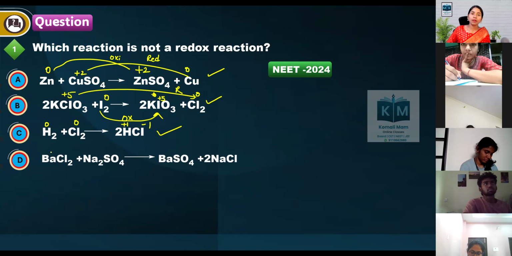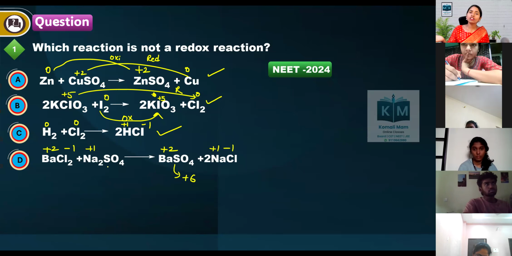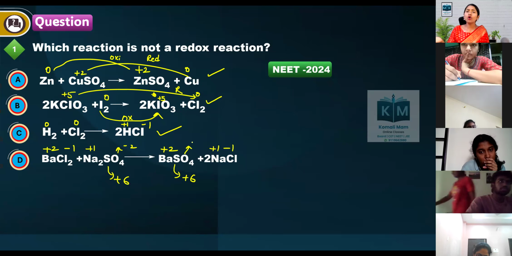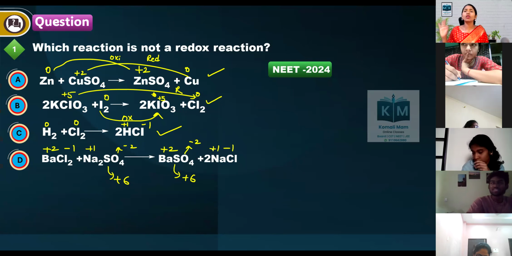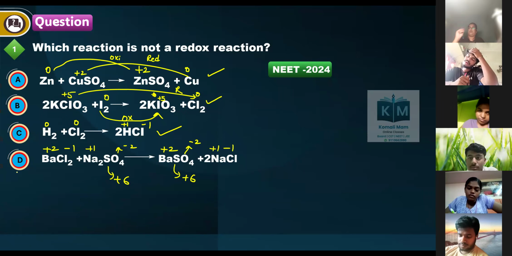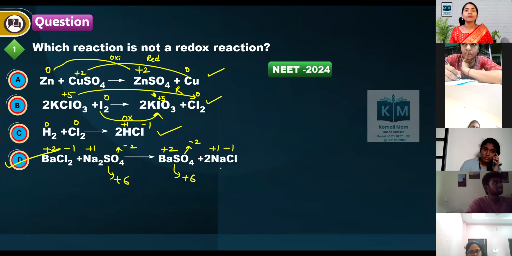Okay. Here it is plus 2, here it is plus 2. Barium chloride, chlorine is minus 1, here also minus 1. Sodium plus 1, here also plus 1. Sulfur you get plus 6, here also plus 6. Oxygen minus 2, minus 2. There is no change in the oxidation number of any atom in the molecules of this, so this is not a redox reaction. Okay, clear. Next one.